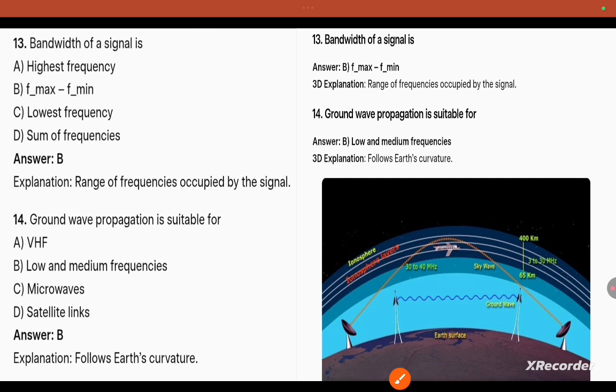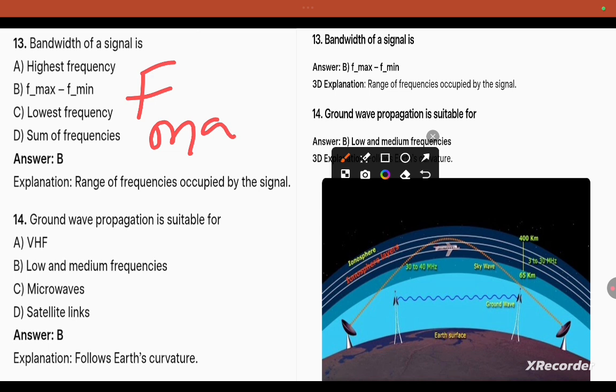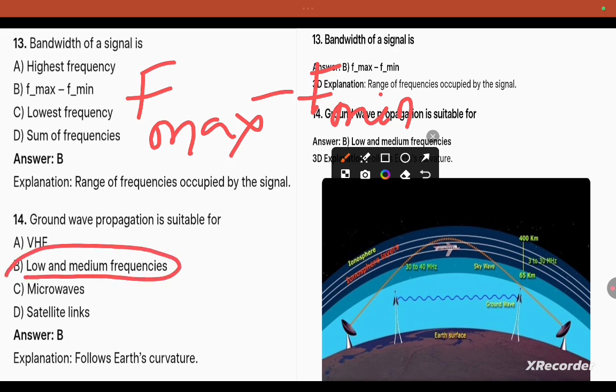Bandwidth of a signal is what? Bandwidth is f max minus f minimum, the range of frequencies occupied by the signal. Ground wave propagation is suitable for low and medium frequency.